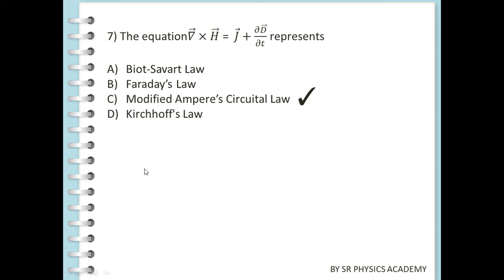In short, we can say the change of electric field will produce a magnetic field. Suppose the change of magnetic field produces an electric field, that is Faraday's law. So the change of electric field produces a magnetic field, that is the fourth equation, the modified Ampere circuital law.